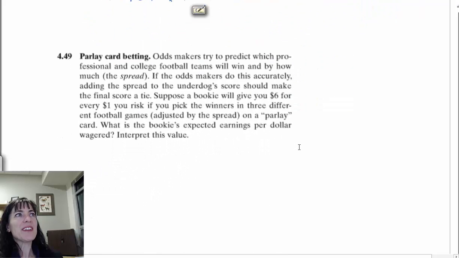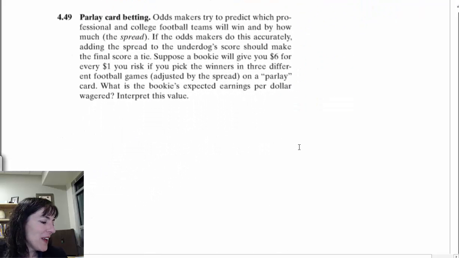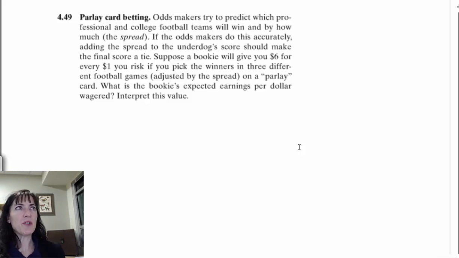Okay, let's look at another one. Odds makers try to predict which professional and college football teams will win and by how much, and that's the spread. If the odds makers do this accurately, adding the spread to the underdog's score would make the final score a tie.